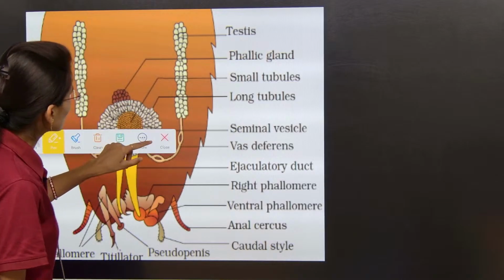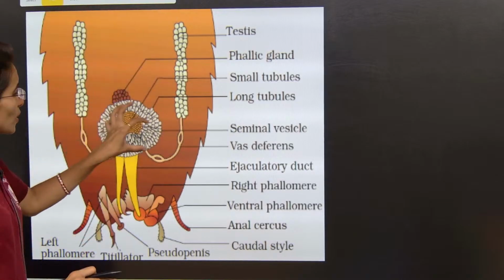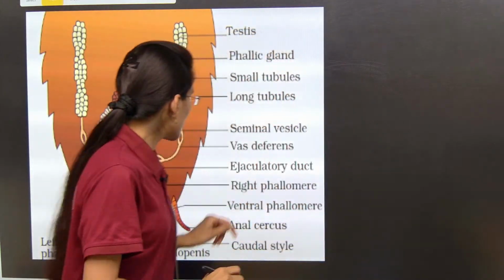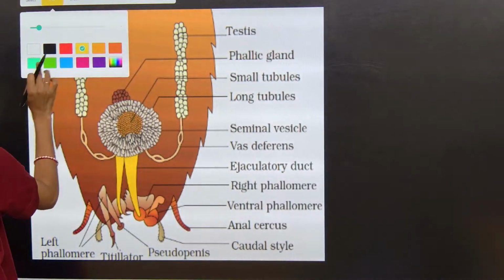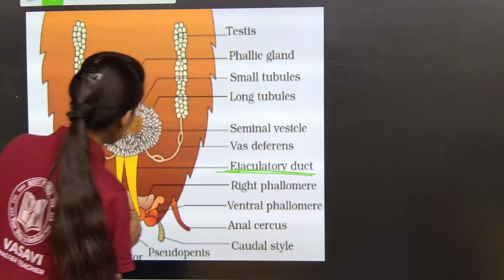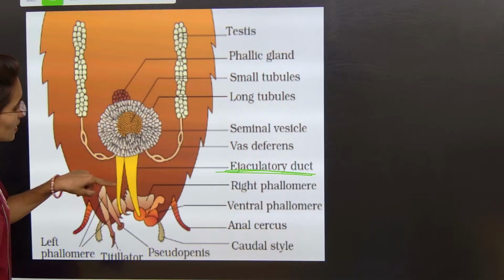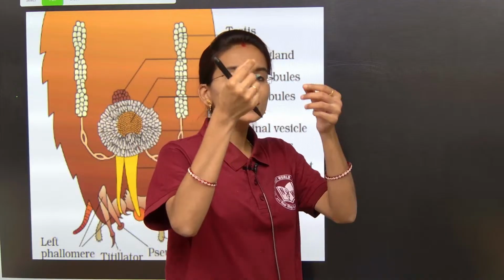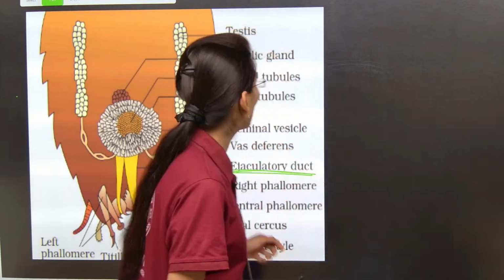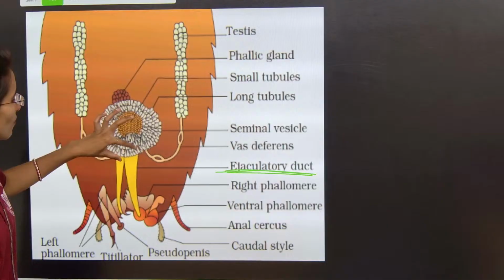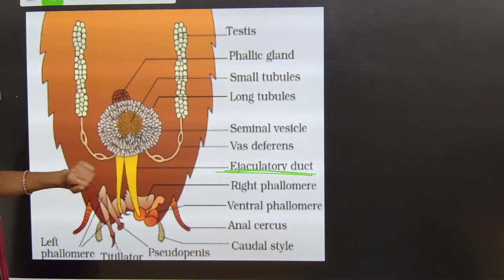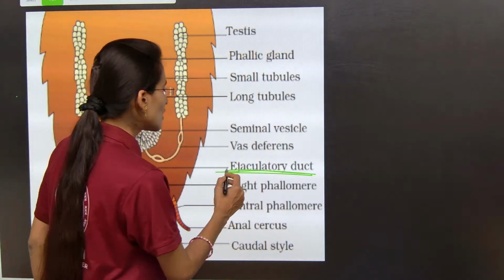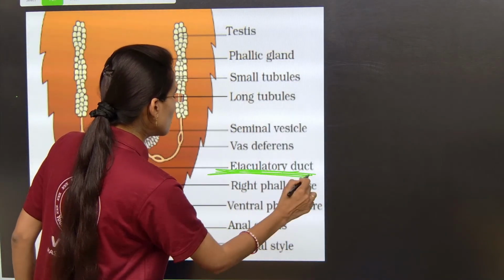So below the vas deferens, both the vas deferens will unite and form the ejaculatory duct. Can you see here, my dear students? So this will be the ejaculatory duct. If we see here, we can observe two yellow colored tubes, right? One tubule will arise from the mushroom shaped gland, and the other tubule which will arise is from the phallic gland.